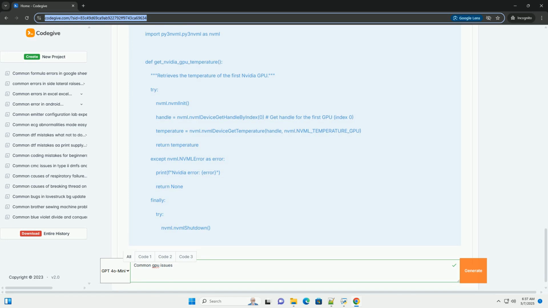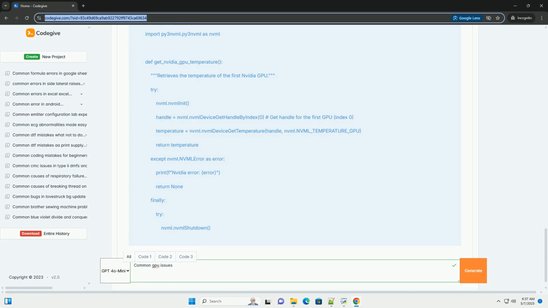Important considerations. Privileges. Accessing GPU hardware and drivers often requires administrator or root privileges. Dependencies. Make sure you have the necessary libraries, for example psutil, PyOpenCL, py3nvml, installed before running the code examples. Error handling.